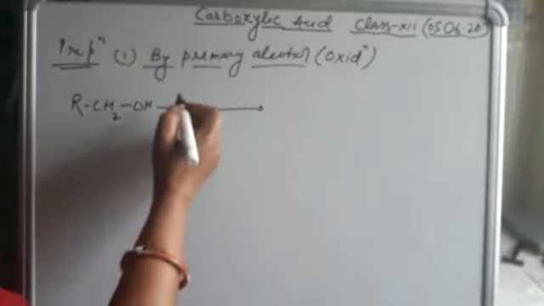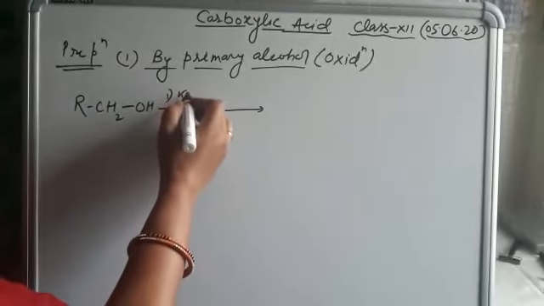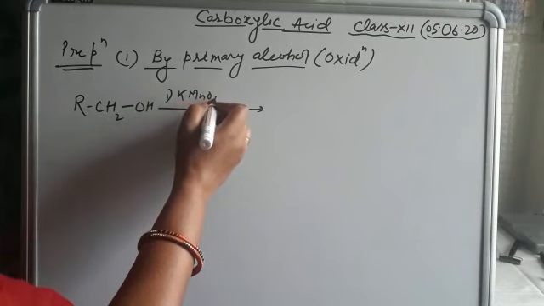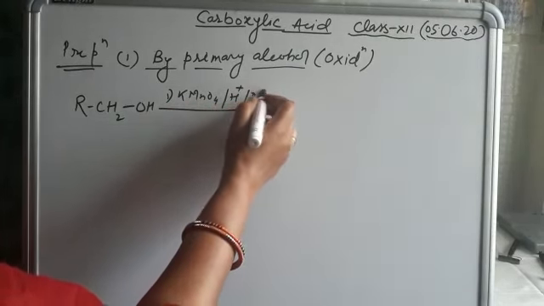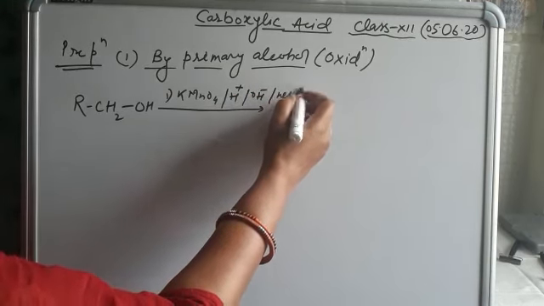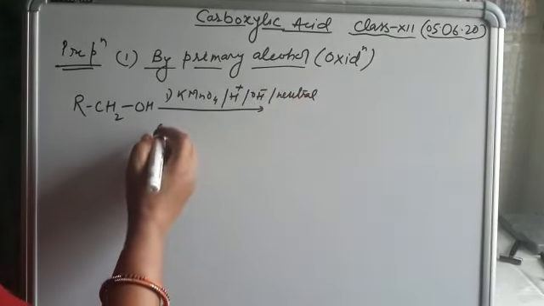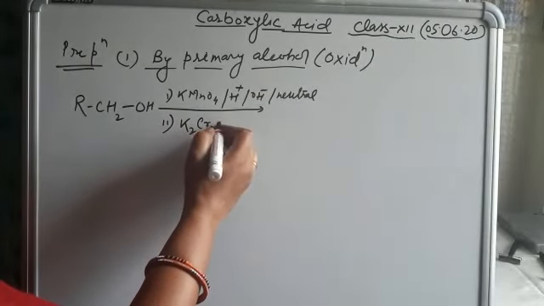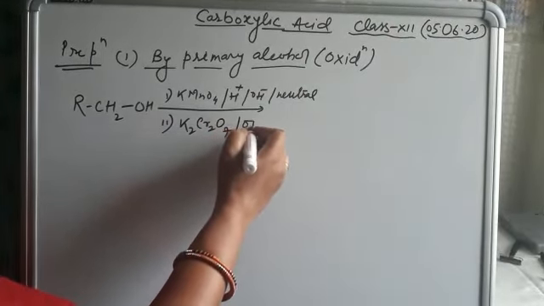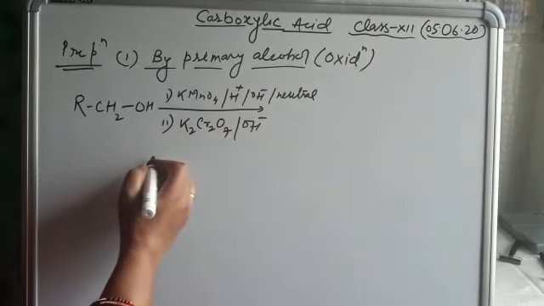When primary alcohol undergoes oxidation, a number of strong oxidizing agents are used, like KMnO4 in any medium, acid, base or neutral medium, and potassium dichromate in acid or alkaline medium.